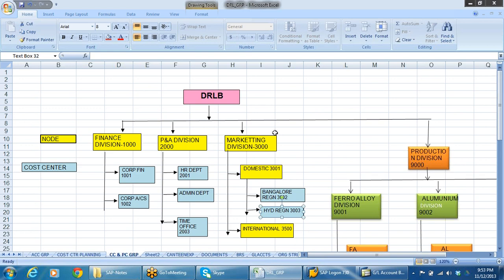I want to know expenses by cost center. This lowest one, with this color, is the cost center, right? Anything above that is called a node. Node means the topmost hierarchy. This is the node, and under that, cost center. The lowest one will always be the cost center, right?